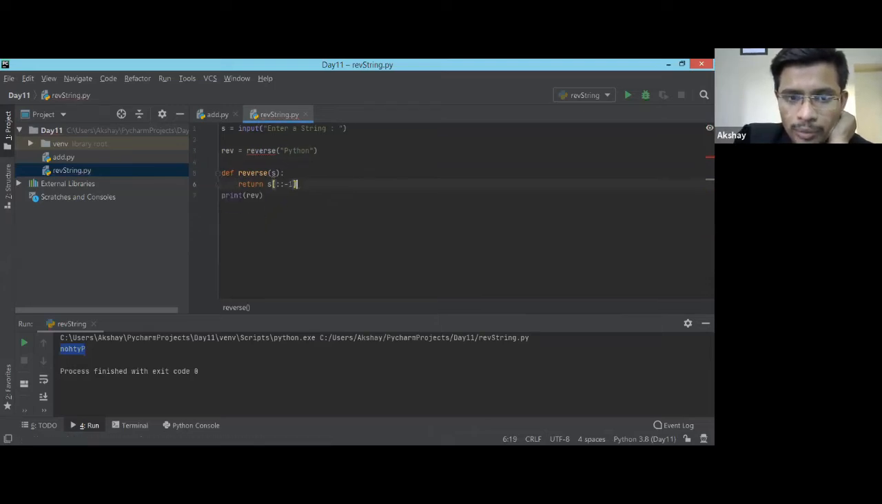Yes, those who are from a computer background, I would be expecting the answer from your side. So which approach does Python follow? It is just like C.